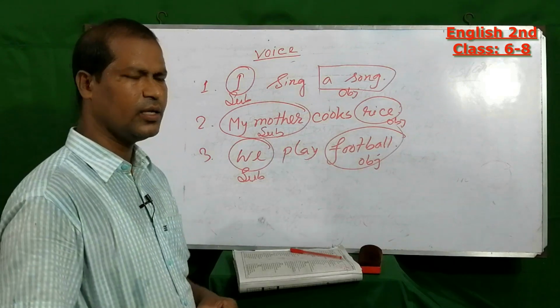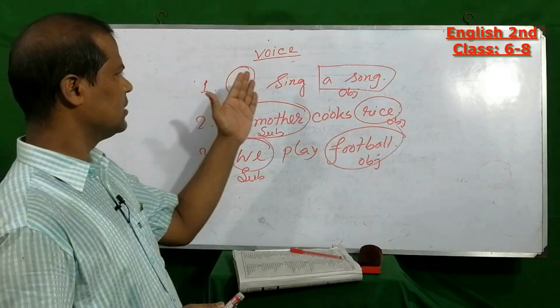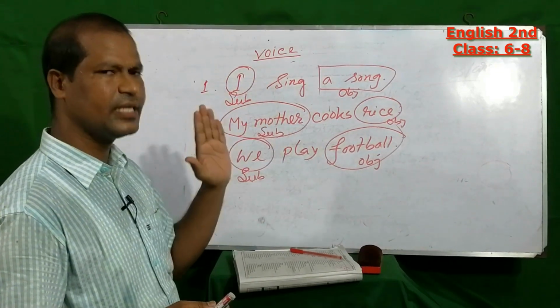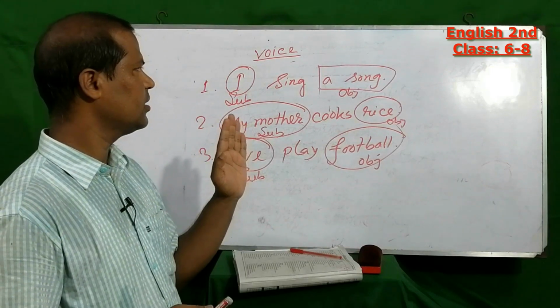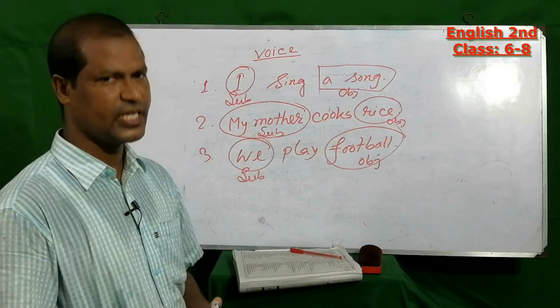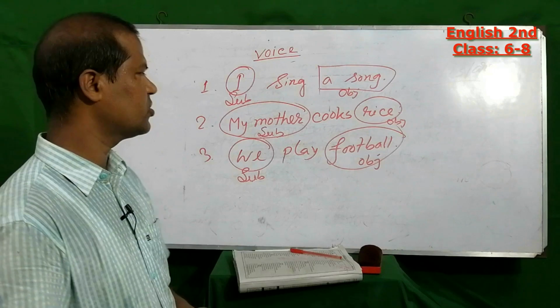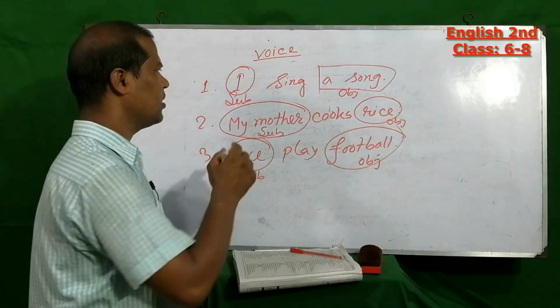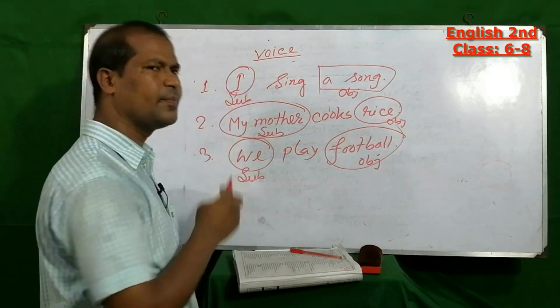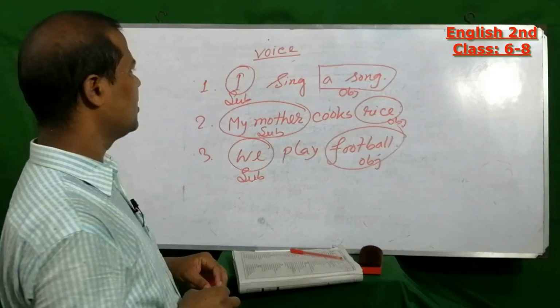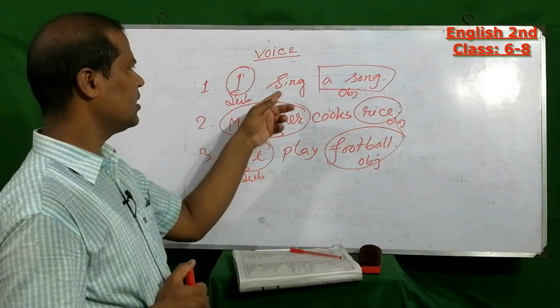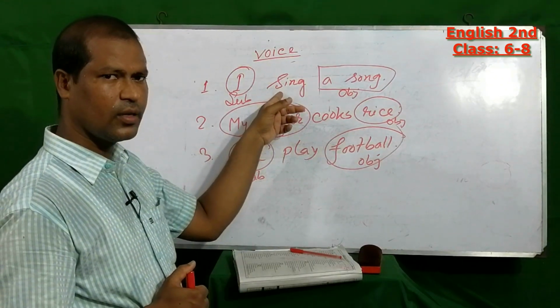I think you also know these three sentences are in present indefinite tense, because after the subject we can see verb 1.